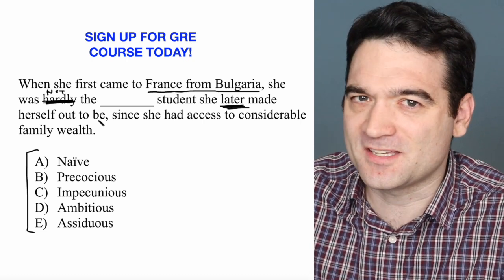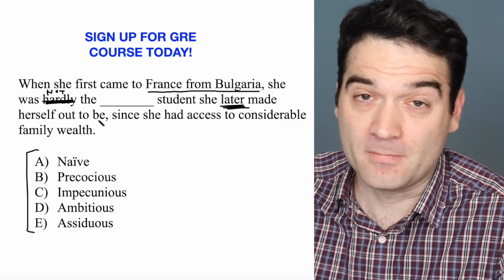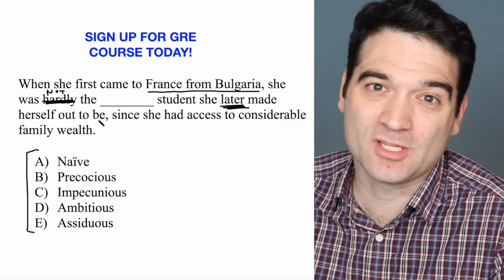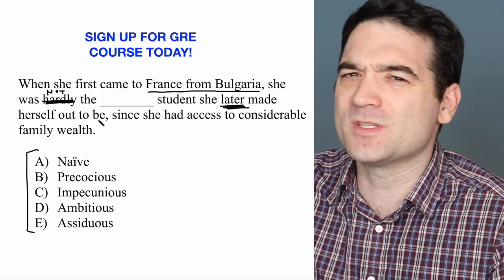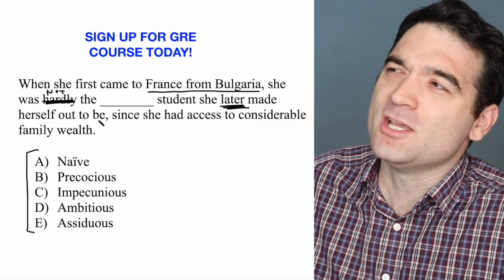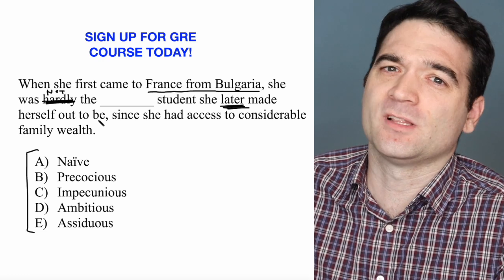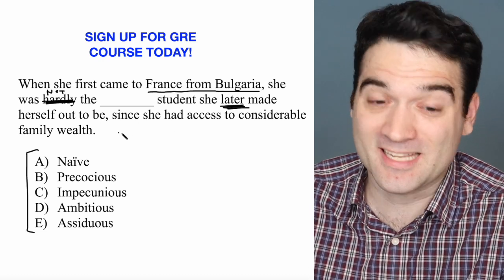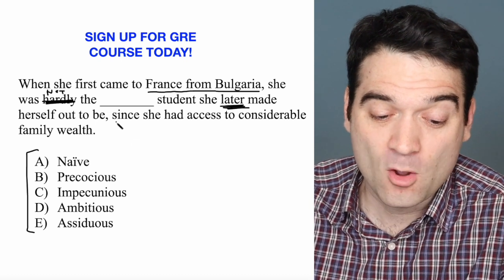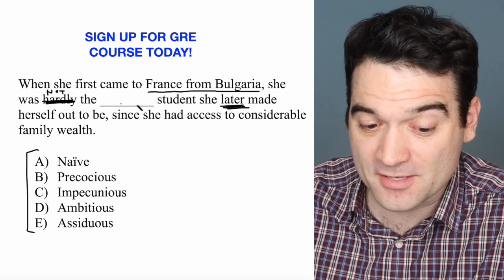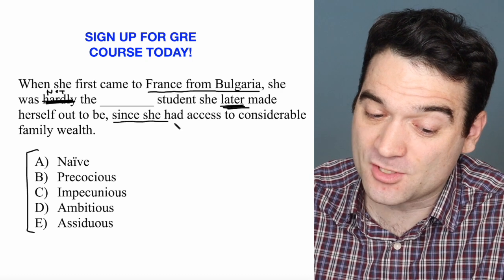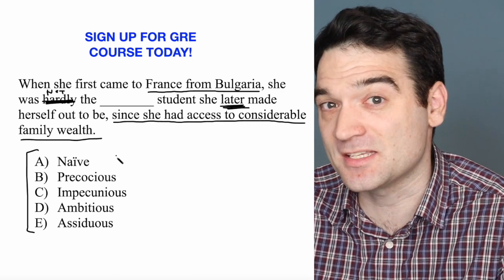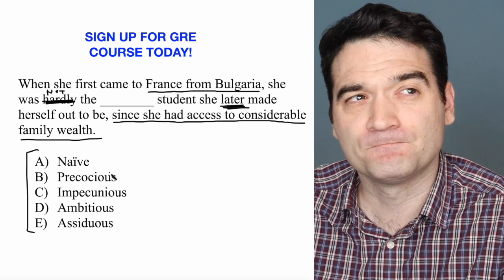Now let's pretend the sentence ended there. That word could be anything, right? She was not the happy student that she later made herself out to be. She was not the sad student that she made herself out to be. She was not the funny student that she later made herself out to be. This is why this next part is so important, because it defines what we're looking for. Why was she not this kind of student? Well, she wasn't this kind of student because she had access to considerable family wealth.